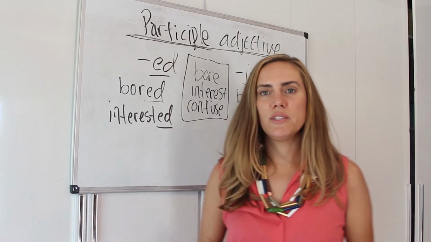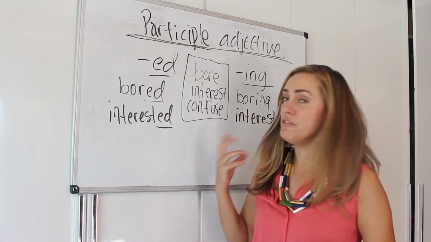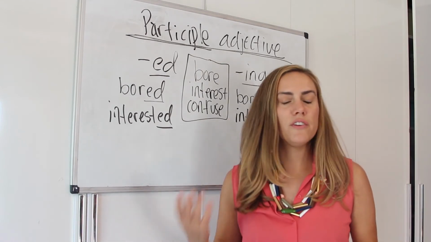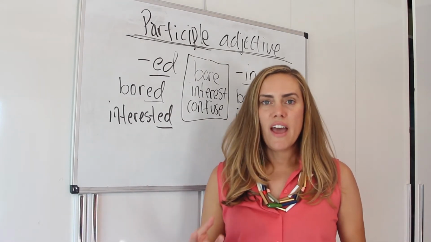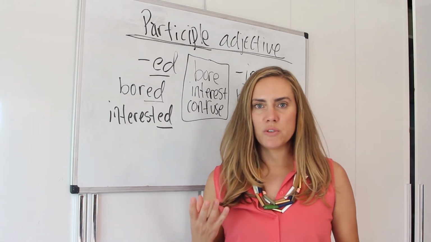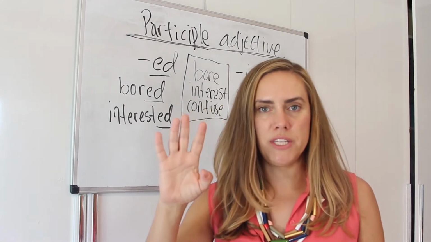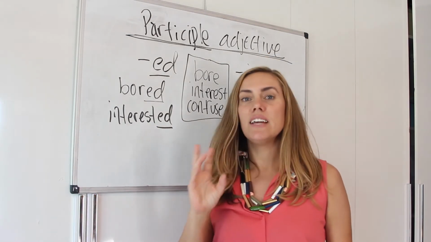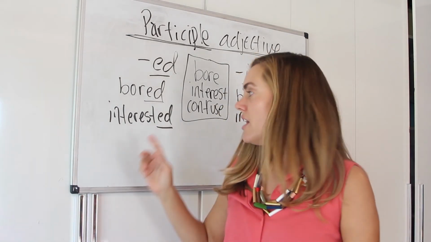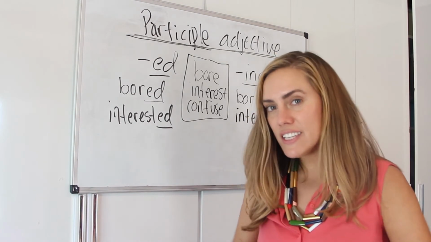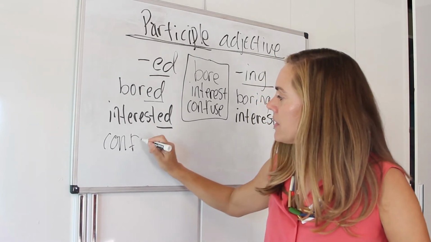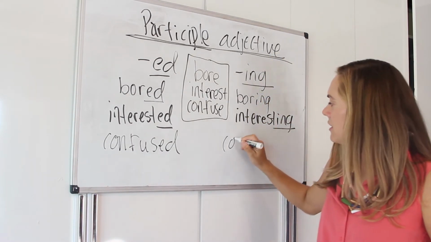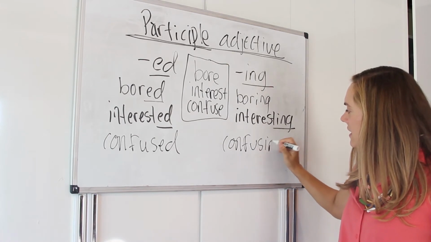A really good one is the one that I have here, confused. This is really common, and I hear it so much that students will say, I have a question, I'm confusing about this thing, and I'm like, it's actually confused. Why is it that they are confused, right? And not confusing.